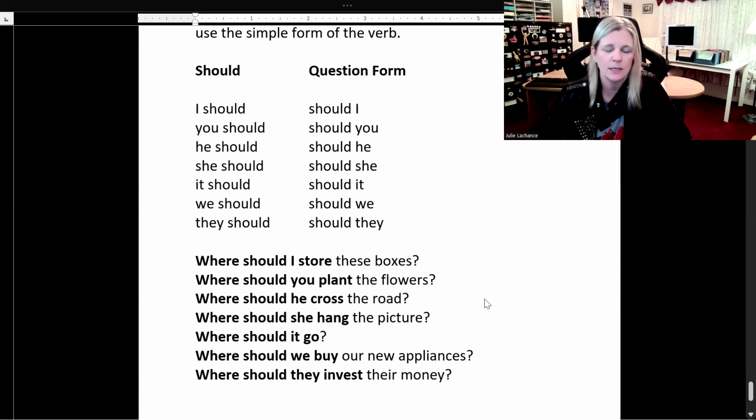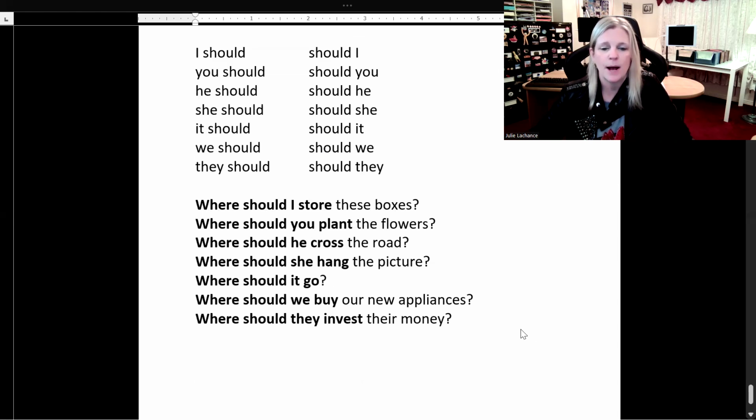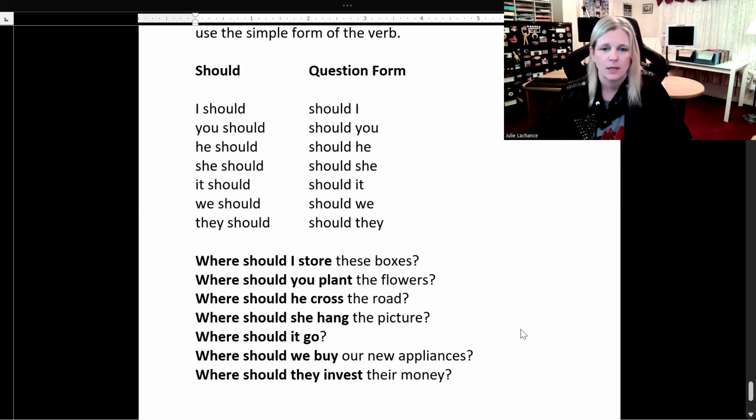Some sample sentences in the question form using should. Where should I store these boxes? Where should you plant the flowers? Where should he cross the road? Where should she hang the picture? Where should it go? Where should we buy our new appliances? Where should they invest their money?